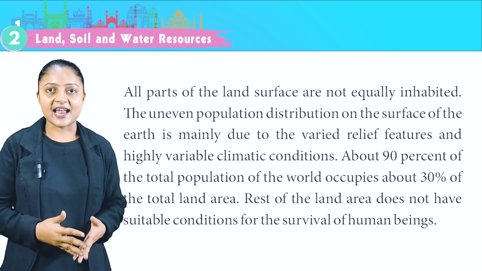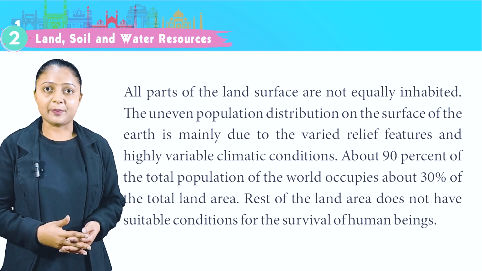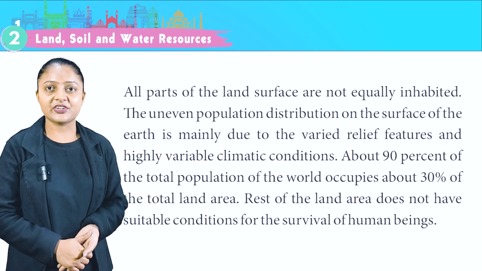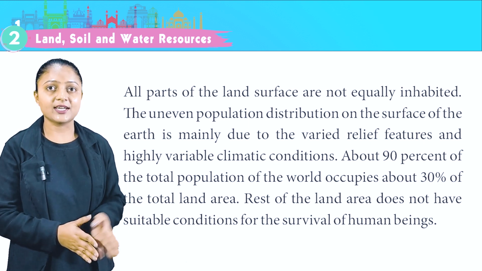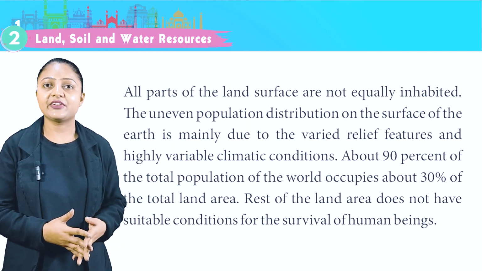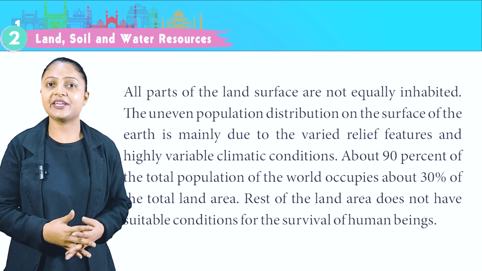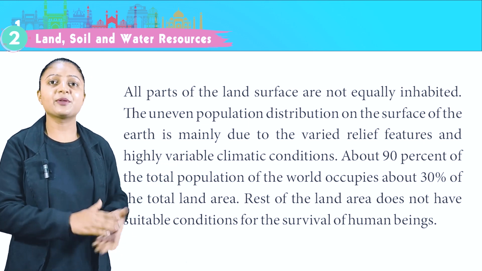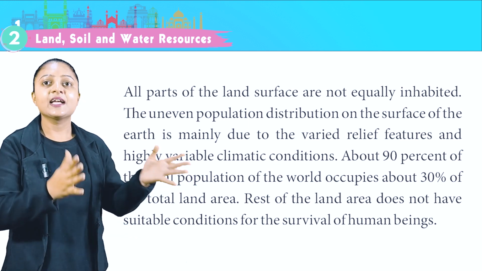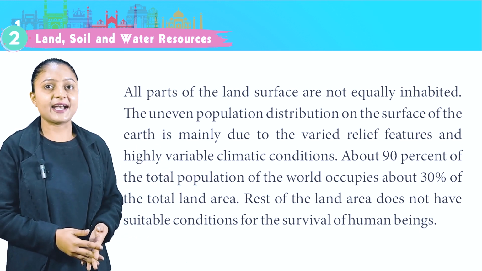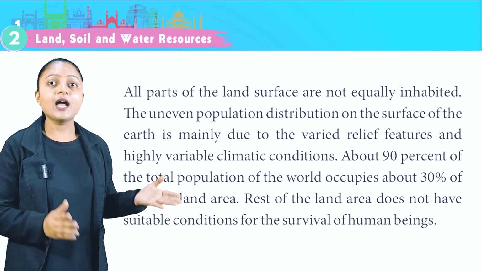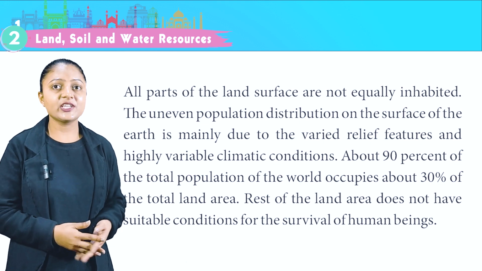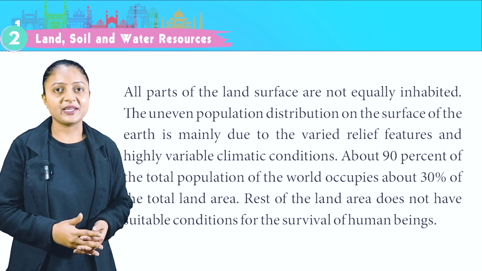All parts of the land surface are not equally inhabited. The uneven population distribution on the surface of the earth is mainly due to the varied relief features and highly variable climatic conditions. About 90% of the total population of the world occupies about 30% of the total land area. The rest of the land area does not have suitable conditions for the survival of human beings.